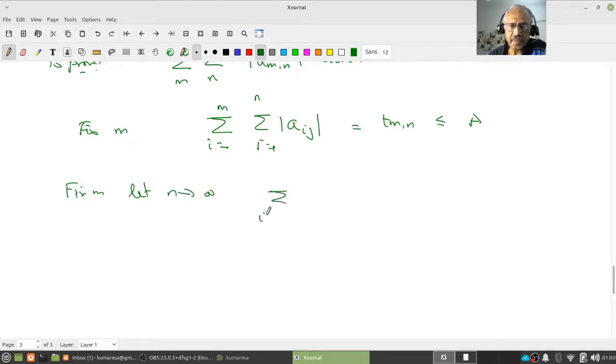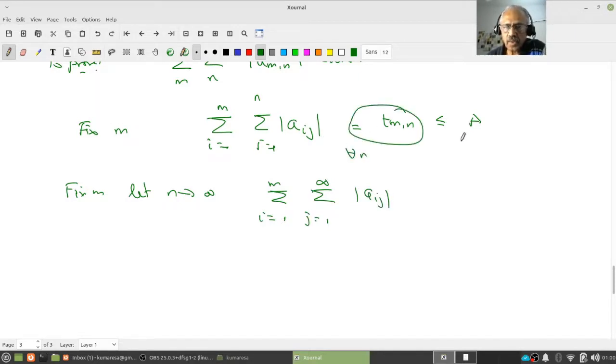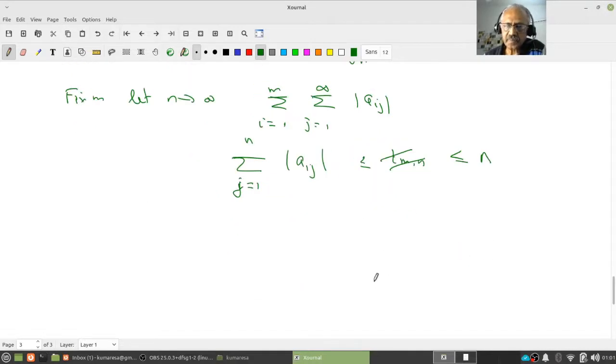This means the sum over i equal to 1 to m and j equal to 1 to infinity of mod a_ij. This is true for all n, right? So forget this. Now let's concentrate on this. If you want, even fix an m and just look at this only: the sum over j equal to 1 to n of mod a_ij is less than or equal to t_mn. That's less than or equal to a. Therefore, this is less than or equal to a, right?